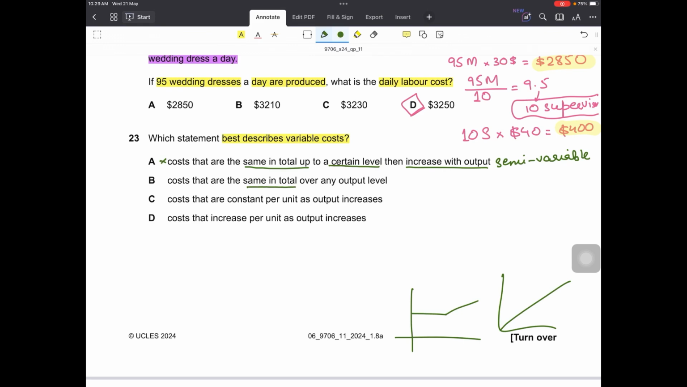Number 2 is costs that are same in total over any output level. So what is this? This is like this. Over any output level they are same. This is fixed cost. This is not variable cost. Third is costs that are constant per unit as output increases. Whatever the output is, it remains unchanged per unit. That is variable cost. Of course, in total it gets increased or decreased, but per unit it remains the same. So yes, this is correct. And D is cost that increases per unit as output increases. No, that is not right, because variable cost per unit remains constant.